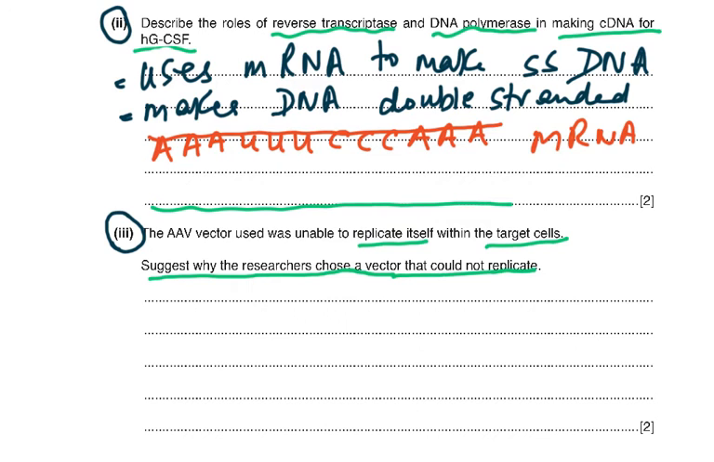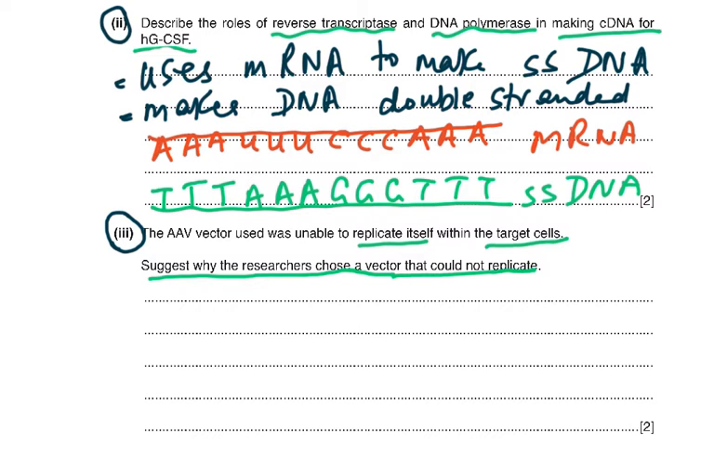Then it says, describe the role of reverse transcriptase and DNA polymerase in making cDNA. So first of all, reverse transcriptase uses mRNA to make the ssDNA. ssDNA is single-stranded DNA, and then DNA polymerase makes the DNA double-stranded. So I've just shown you an mRNA and now I'm going to show you the single-stranded DNA it's going to make. So A will have a T here, T. Please remember now this is the single-stranded DNA. So then we have A here, A here, A here, G here, G here, G here, and a T, and a T, and a T. Please remember T is in DNA, mRNA doesn't have a T.